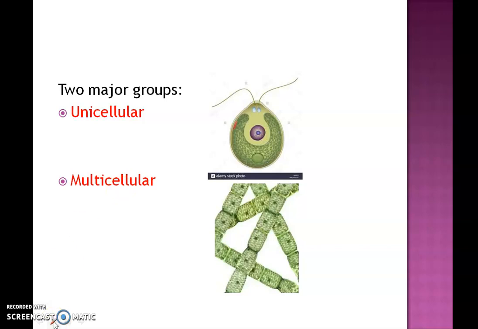Unicellular algae are the simplest type of algae, in which the plant body is just a single cell. And it can be motile or non-motile. Unicellular forms can again be classified as motile and non-motile.